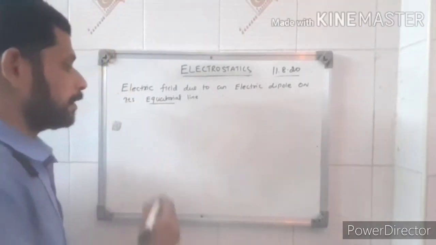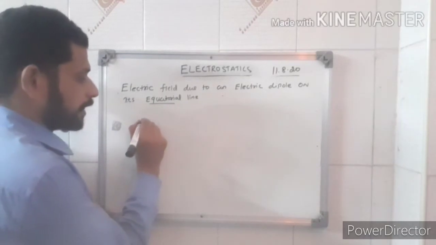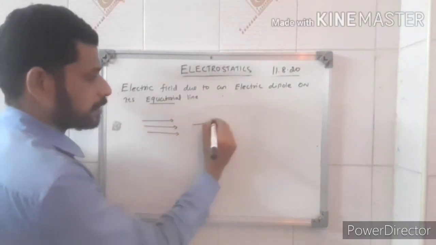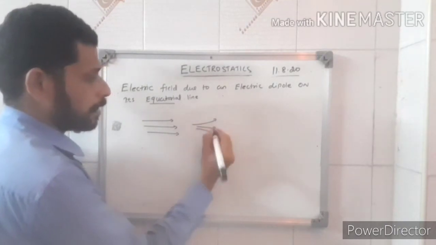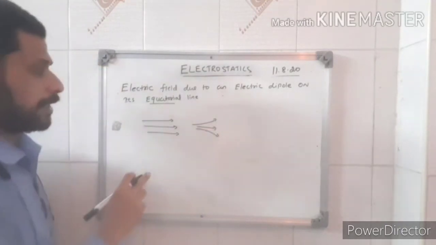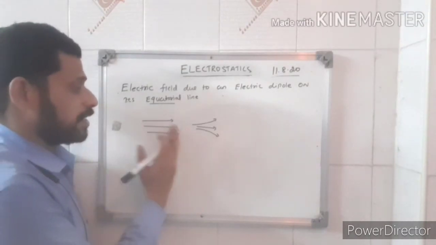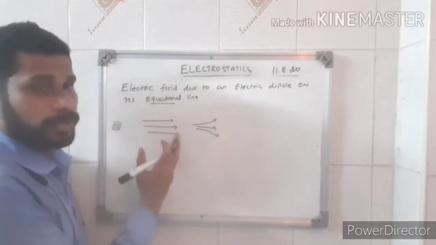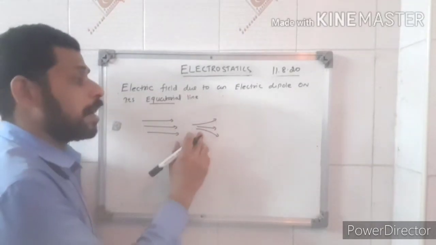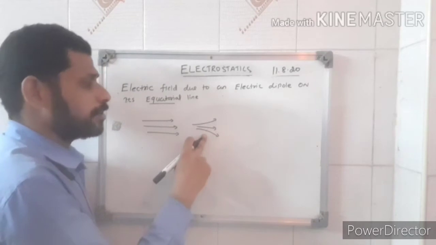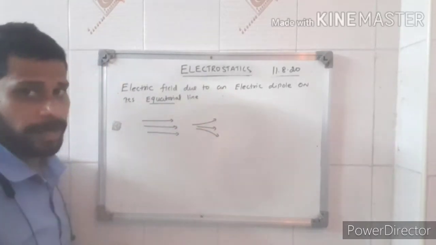Now listen, there are 2 types of electric field. One is the uniform electric field, the other one is non-uniform electric field. Look at that arrow marks. Okay, these are the electric field lines. When it's the same direction and has the same magnitude, it is called uniform electric field. When there is unequal or different magnitude and different direction, it is called non-uniform electric field.